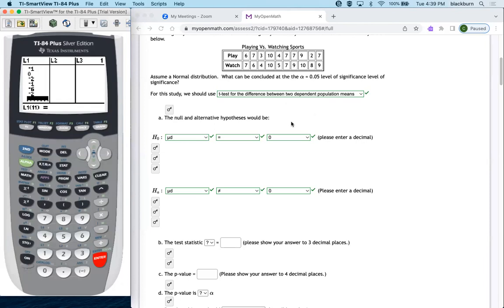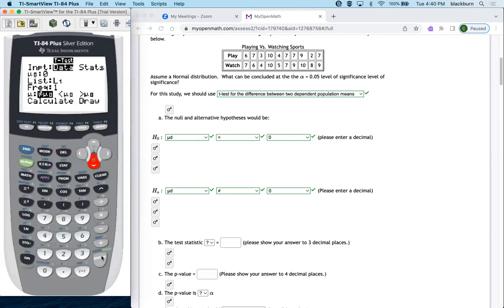All right, so here we go. I'm going to go to stat, tests, down to t-test, enter. So I'm inputting data, so I'm going to keep that. The mu0 for all of these problems is just going to be 0, because we're assuming that the mu d equals 0. That's what our null hypothesis is. Difference in the means equals 0. So mu0, 0. L1 is the list. Yep. Frequency is 1. The does not equal is the one that we want.